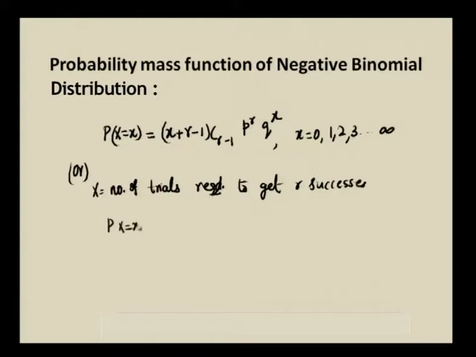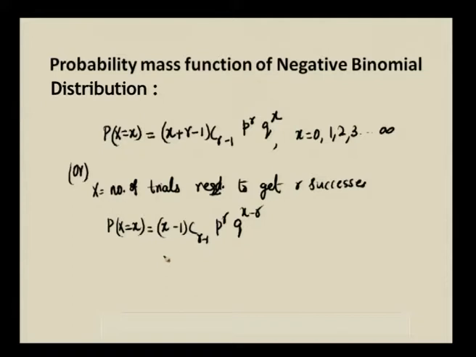P of X equal to x is (x - 1)C(r - 1) p^r q^(x - r). X is the number of trials required to get r successes, meaning x minus r trials will definitely result in failures. So, q^(x - r), and since there are r successes, probability p into p into p r times gives you p^r, and the combination is (x - 1)C(r - 1) trials.